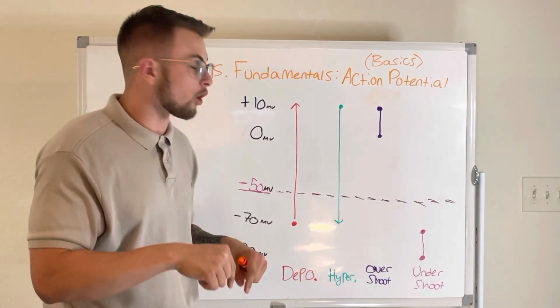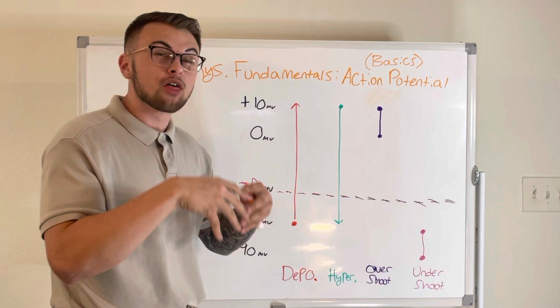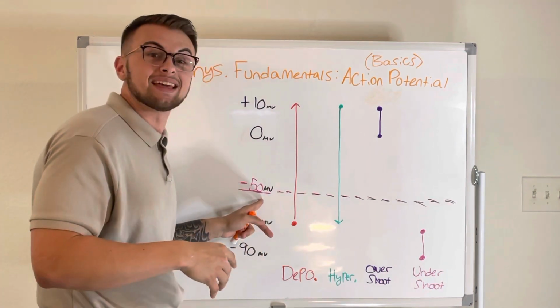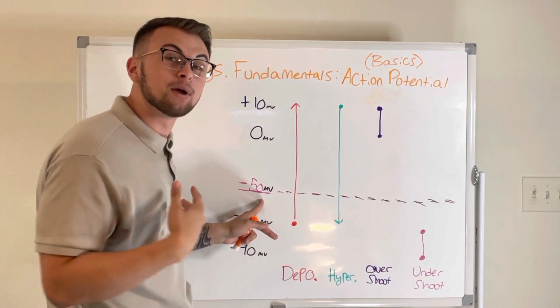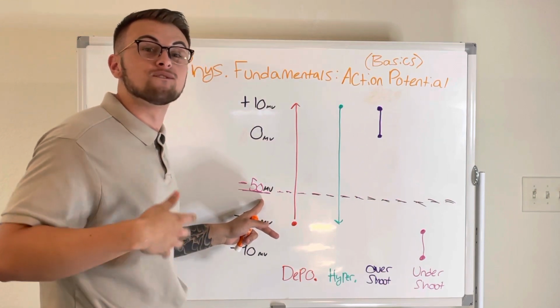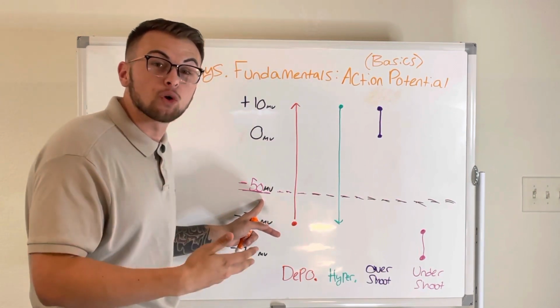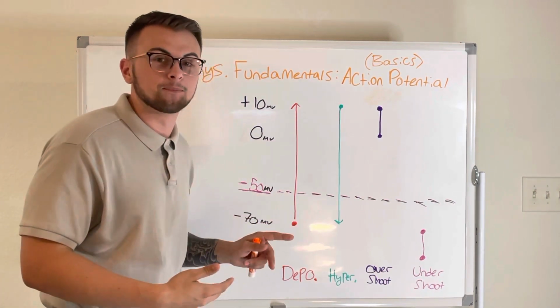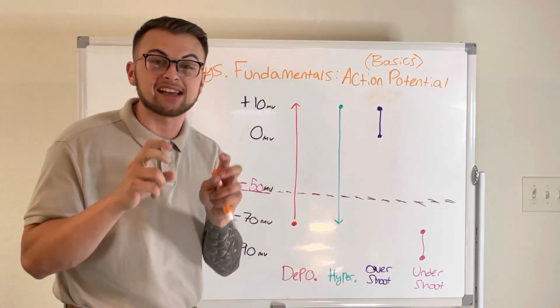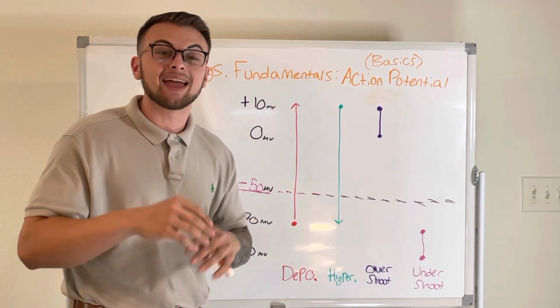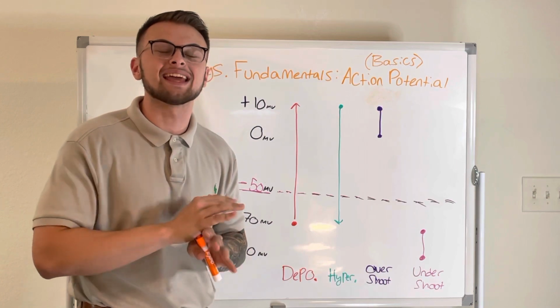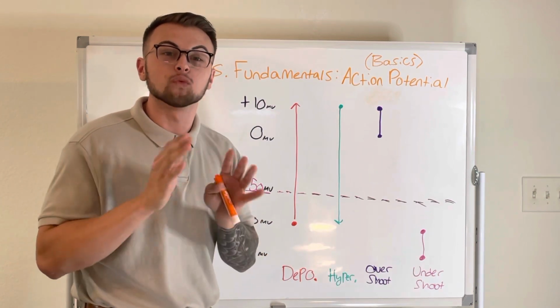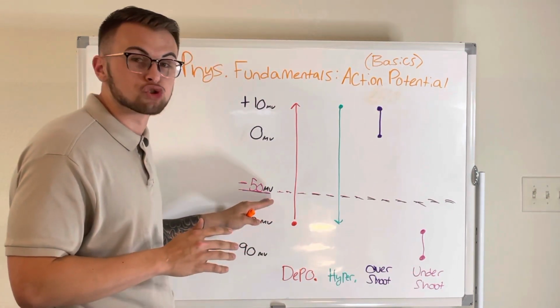Threshold potential is the potential or millivoltage at which voltage-gated sodium channels open. This is our fast activation gate. An action potential becomes inevitable when our cell reaches threshold potential.